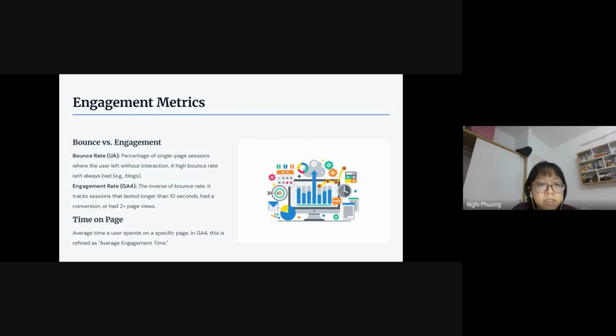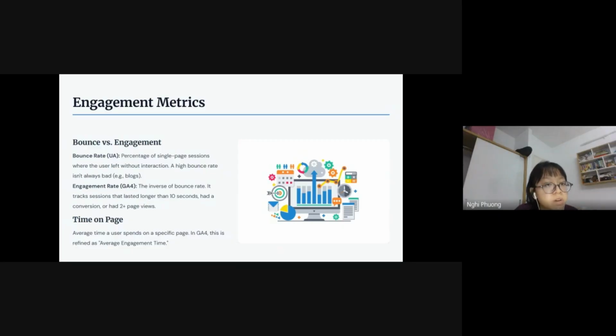And next is engagement metrics. So in the old version of analytics, UA, Universal Analytics, we focus on something called bounce rate. Bounce rate is like imagine that a user comes to your website, they look through the page and leave immediately without saying anything or doing anything. So that's called a bounce. It's a single page visit with too little interaction. And that is something we focus on in UA, Universal Analytics.